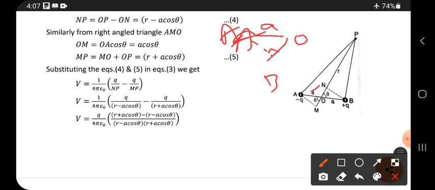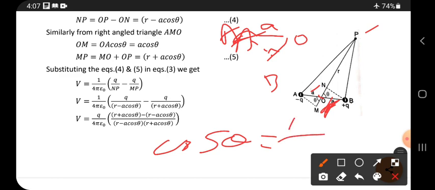Now OM we don't know, this is the extra distance. That OM we are going to calculate. For calculating OM, take cos theta. Why take cos theta only? Because the OM distance is adjacent to theta. In cos theta, adjacent side by hypotenuse is there, so to calculate the adjacent we must apply cos theta.